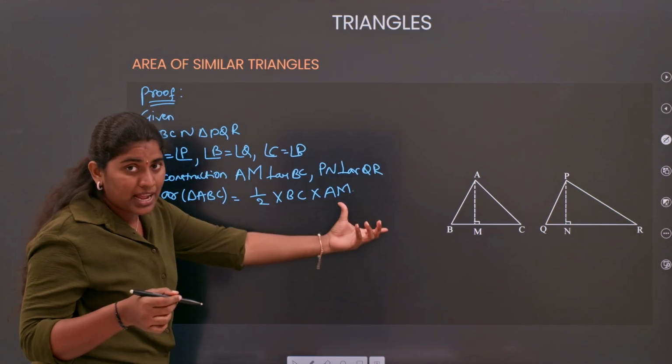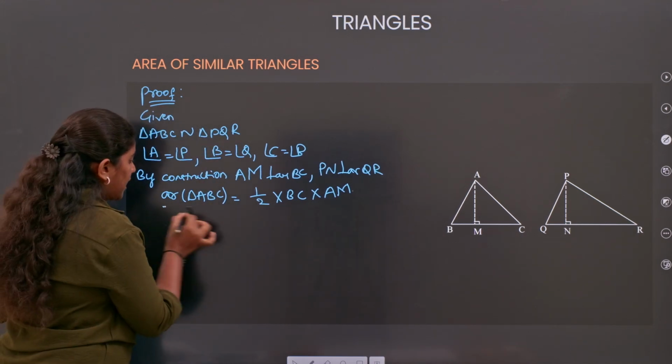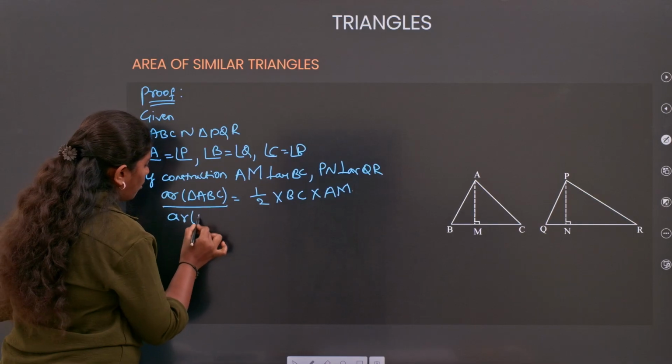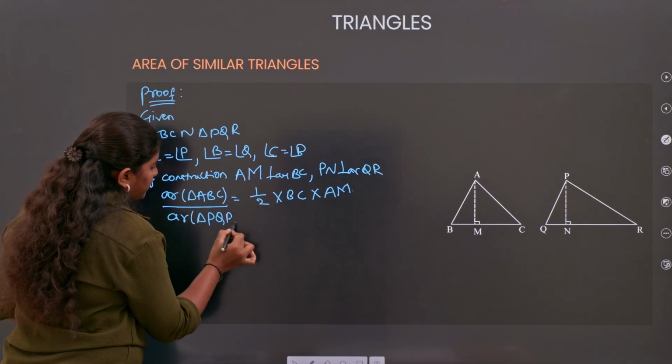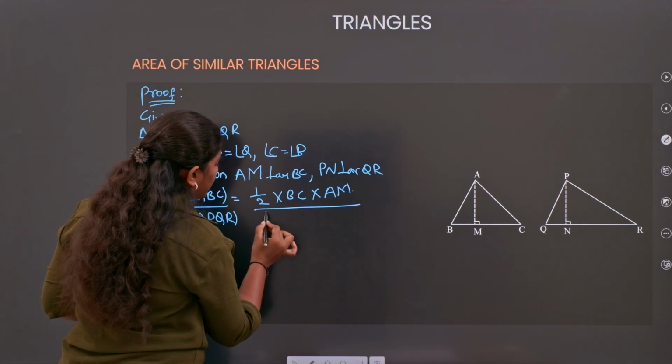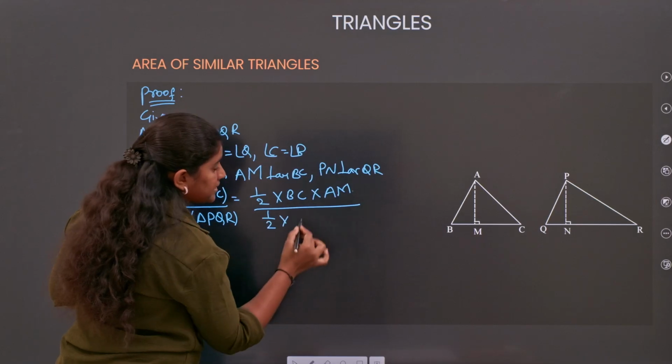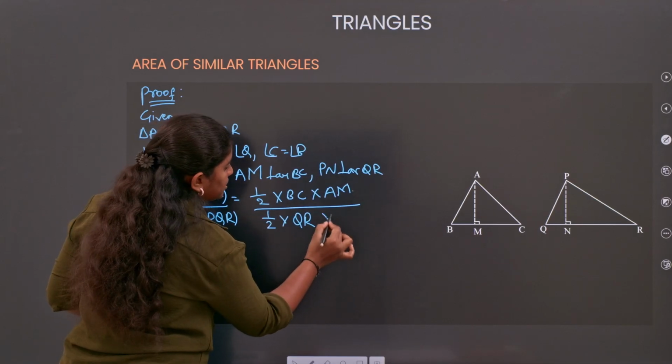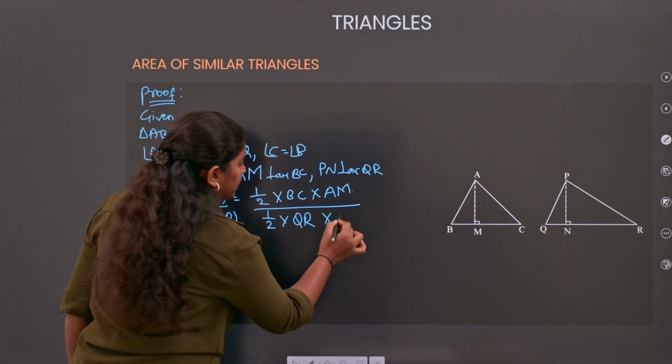This is my area of triangle ABC formula. And the area of triangle PQR equals half into base QR into the height PN.